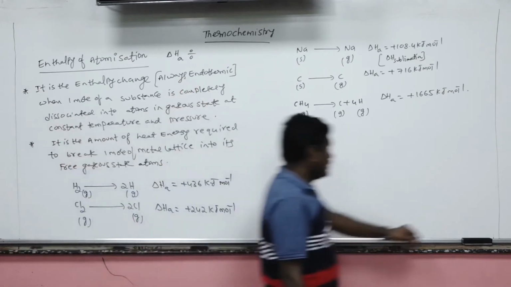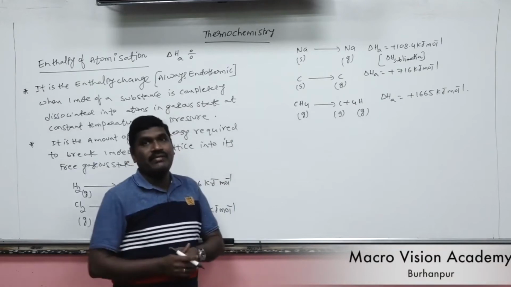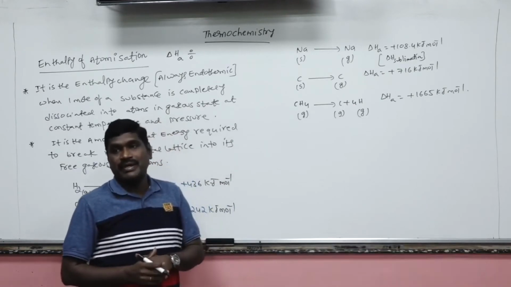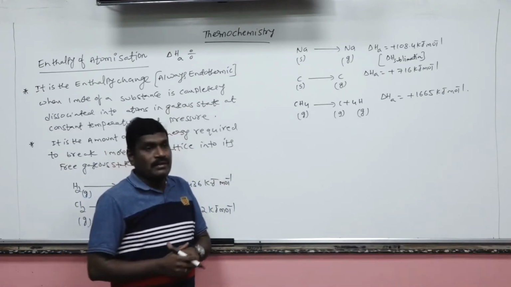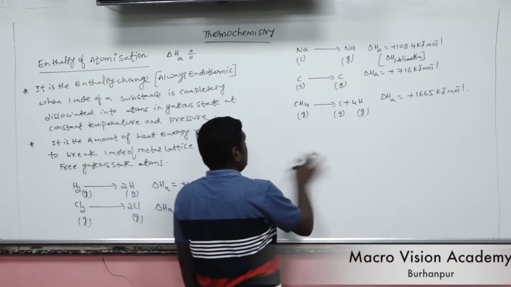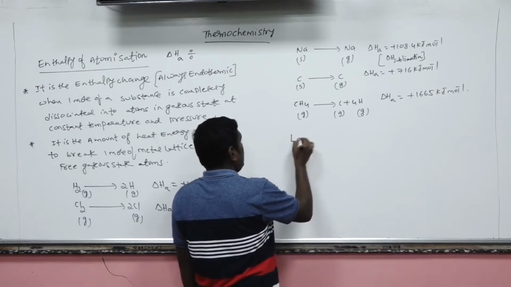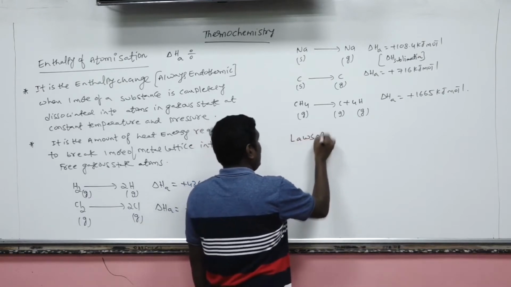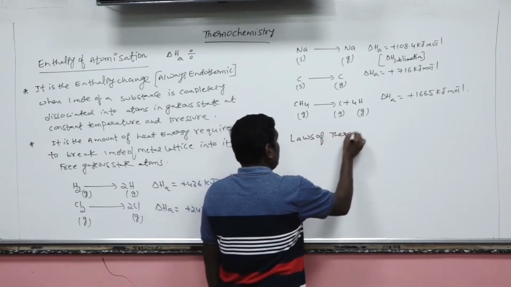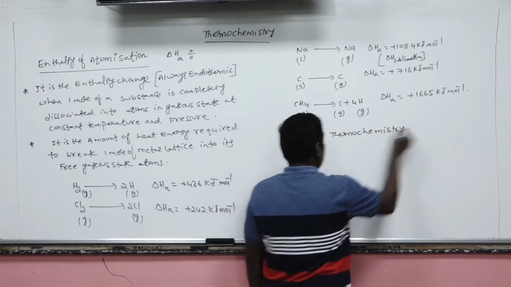Now, after the enthalpy of atomization, we are going to discuss two important laws in the thermochemistry chapter. Laws of thermochemistry.